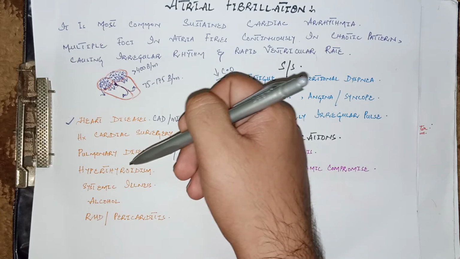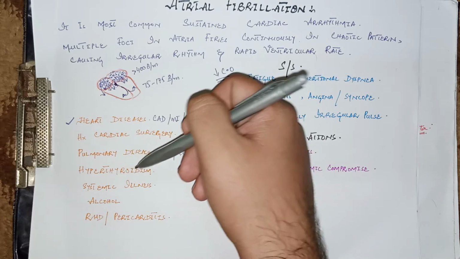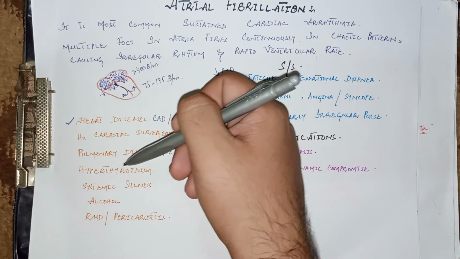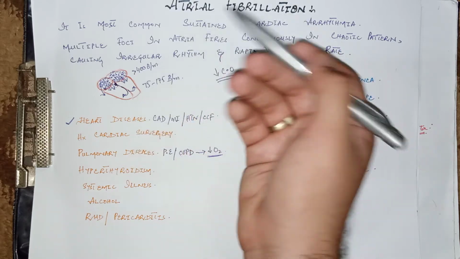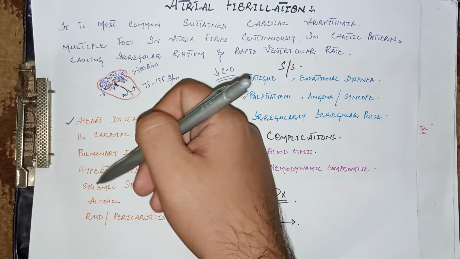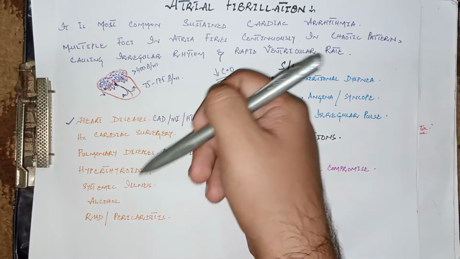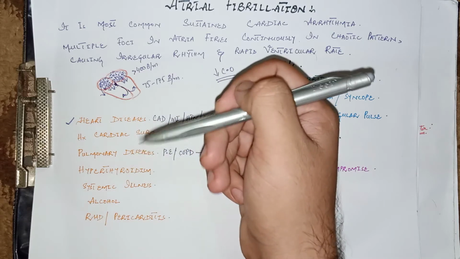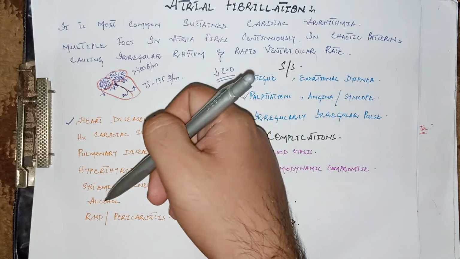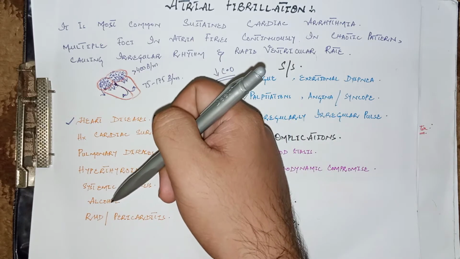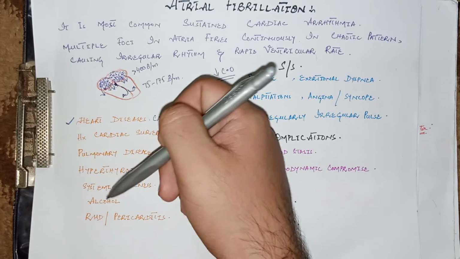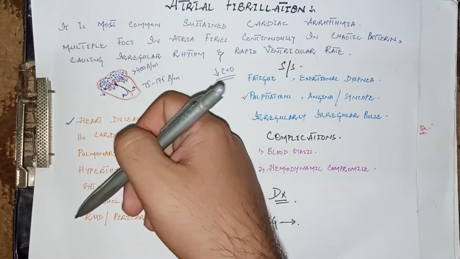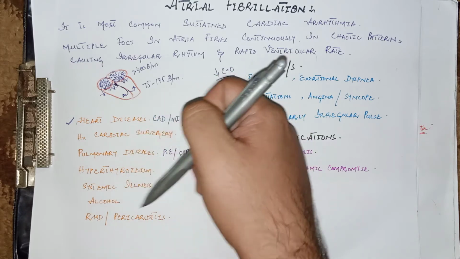Hyperthyroidism can also contribute to atrial fibrillation, because with increased levels of thyroid hormones there is more sensitivity of the beta receptors of the heart, so there is overactivity of the heart. Severe systemic illness like malignancy and sepsis can also lead to this disease. Alcohol directly damages the myocardium and also leads to scar formation, so it leads to the development of atrial fibrillation. Other causes include rheumatic heart disease and pericarditis.